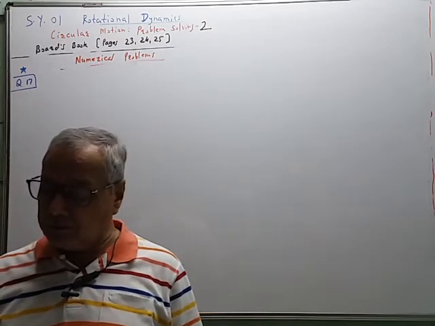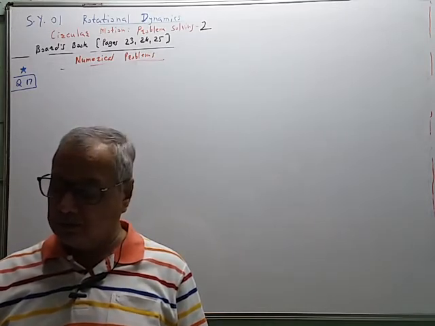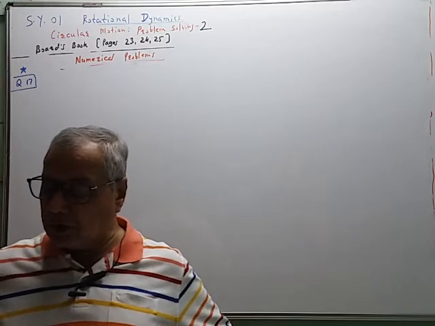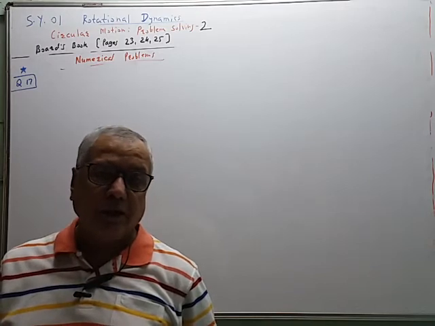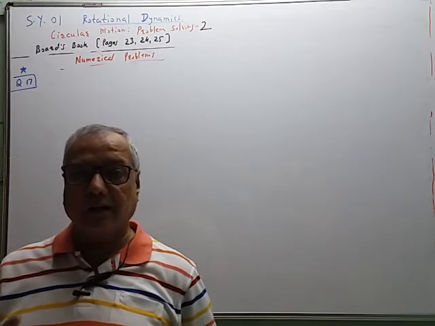So in our problem, in our board books, the cos of theta is equal to 0.8 is given in the answer column. It is not an answer, it is a data.